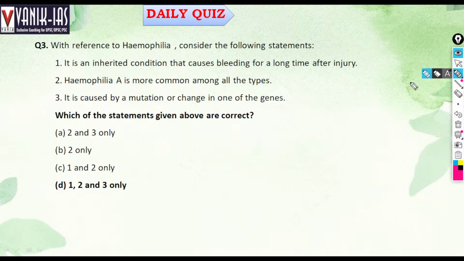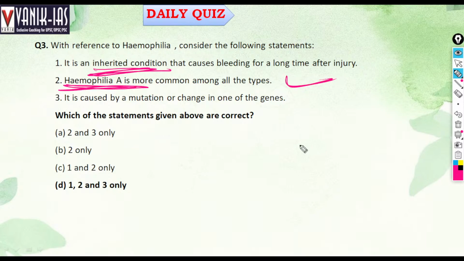Hemophilia. With reference to hemophilia, consider the following statements. It is an inherited condition that causes bleeding for a long time after injury. Yes, it is an inherited condition that is linked to genetics. Then, hemophilia A is more common among all types. Yes, this is more common among all the types.